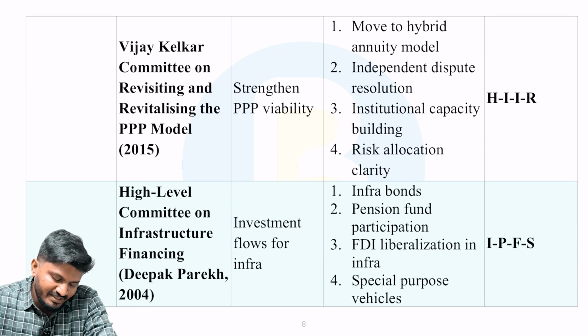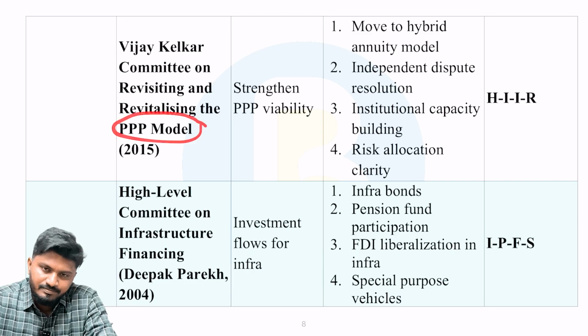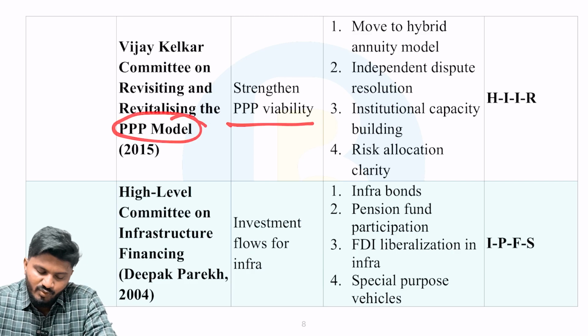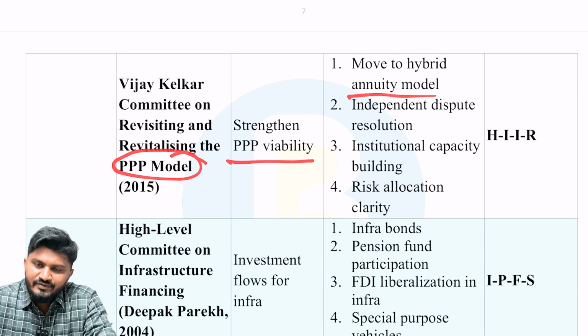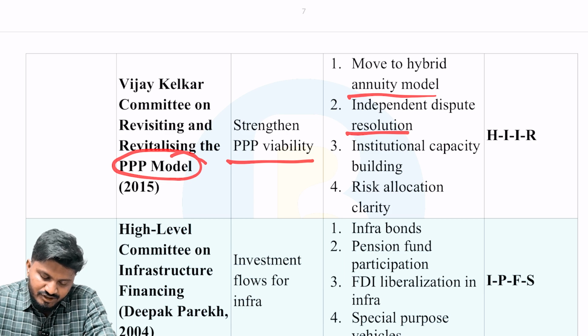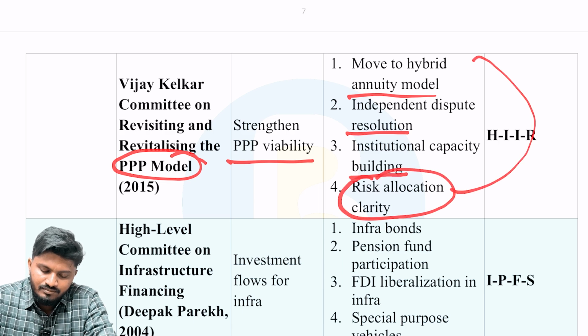Next is Vijay Kelkar Committee on revisiting and revitalizing the PPP model, the same committee, that is strengthening public-private partnership viability. That is moving to the hybrid annuity model. Next, independent dispute resolution, institutional capacity building, and risk allocation clarity. Both the committees are the same, and the recommendations are also the same.